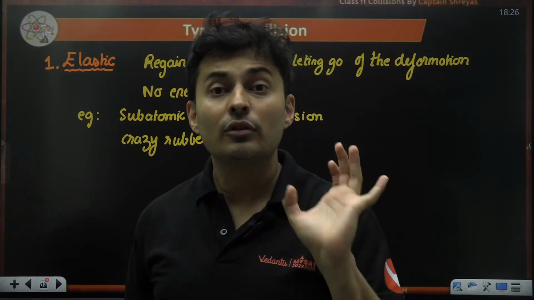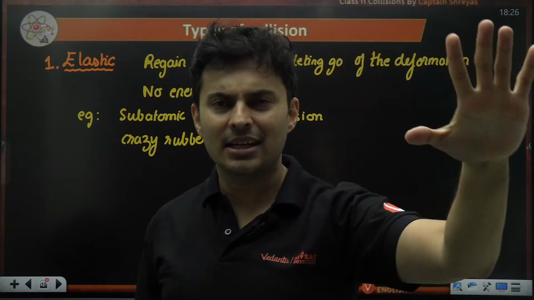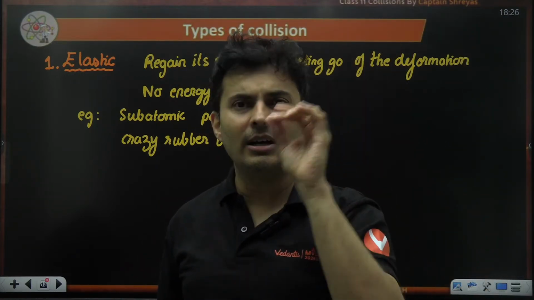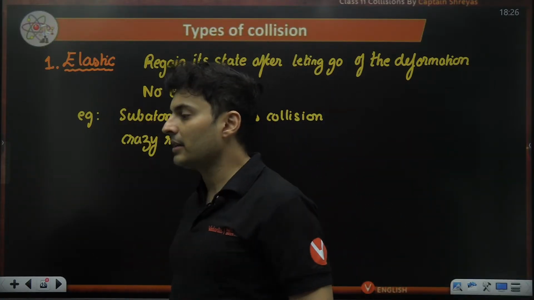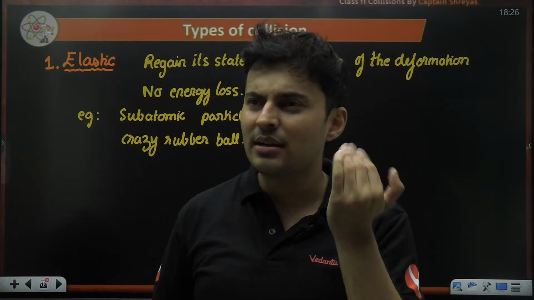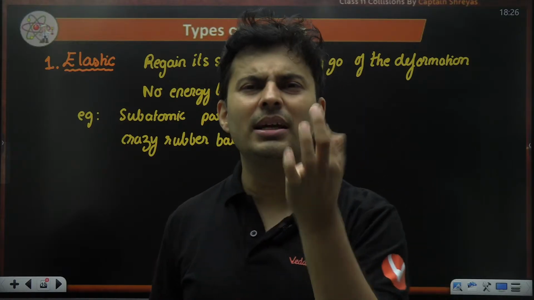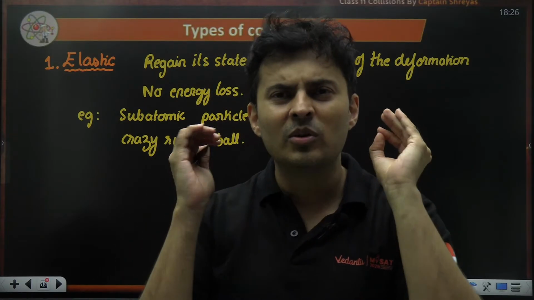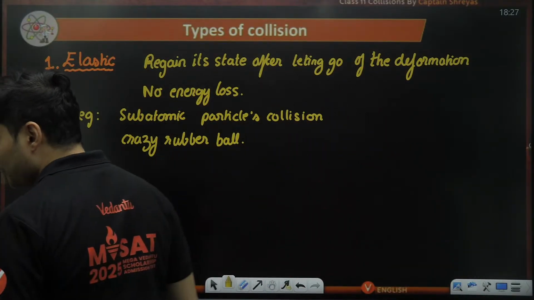In reality, no collision is ideally elastic. Always some energy loss will happen, and only at the subatomic level can collisions be truly elastic. If you see anything colliding and don't hear anything or see any heat or deformation, minute heat might be lost, but if it is negligible, then we consider it almost elastic collision. Okay, clear?